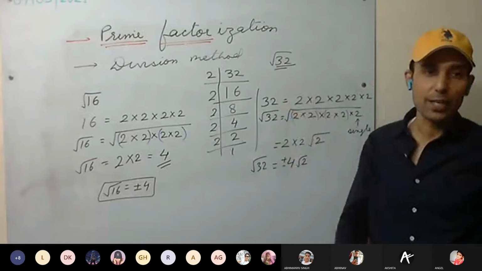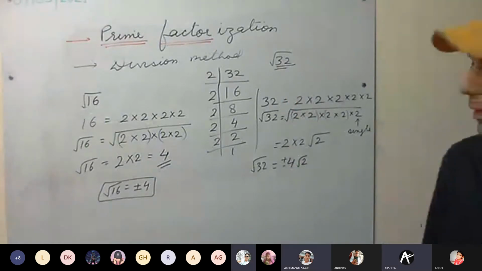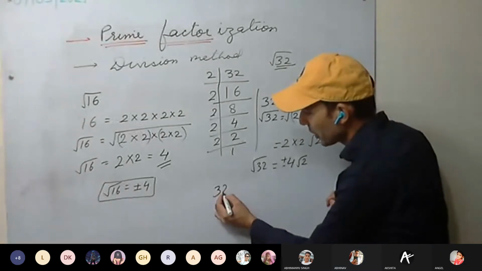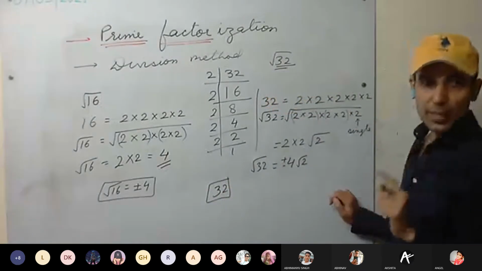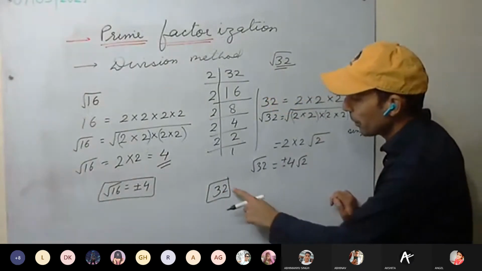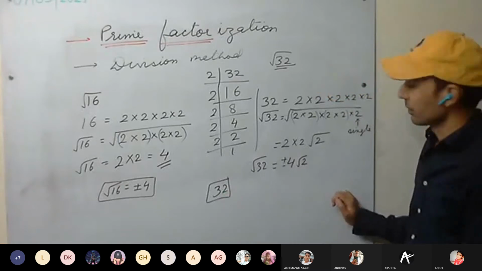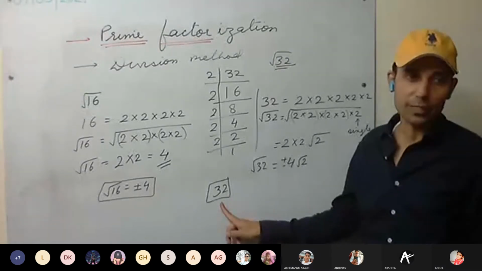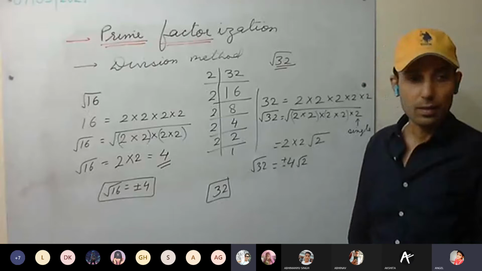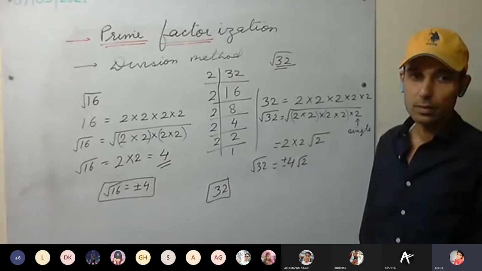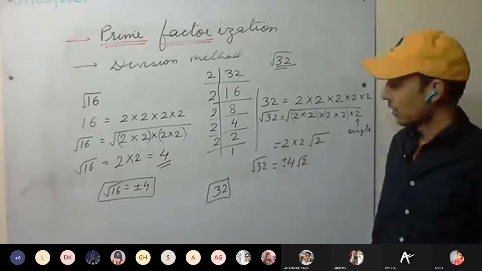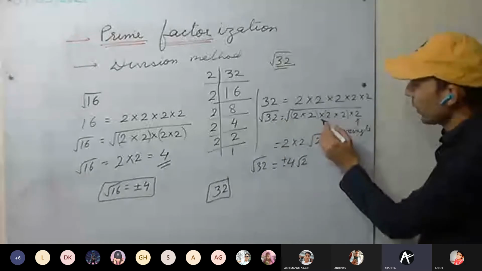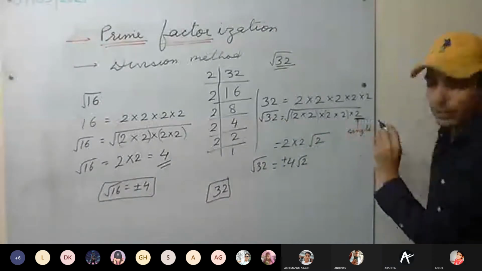Is 32 a perfect square? No, sir. Okay, if I ask you one more question: I have to make 32 a perfect square. By what number should I multiply 32 to make it a perfect square? See here how we can get that number. What have we got? This 2 is single.